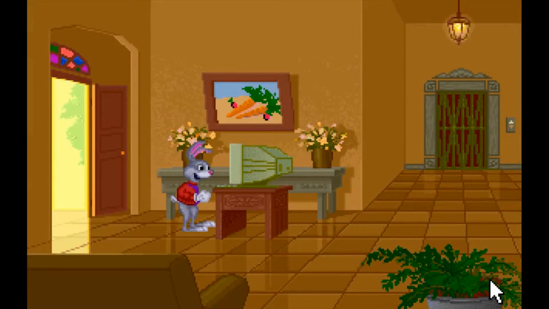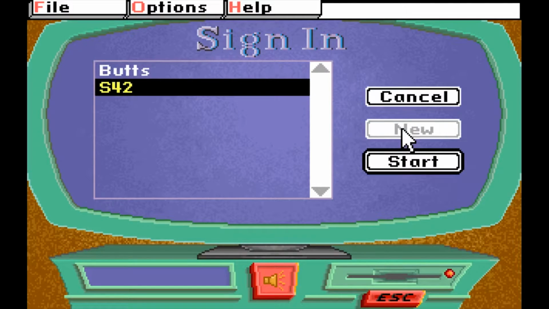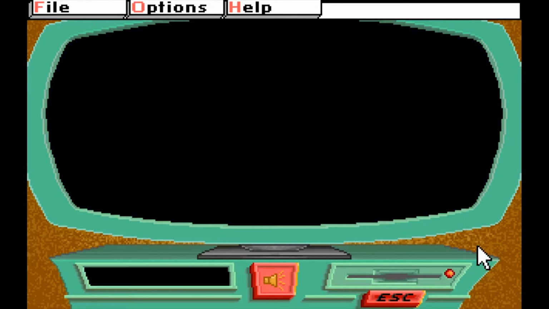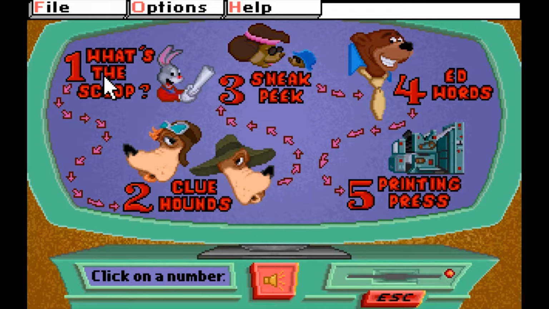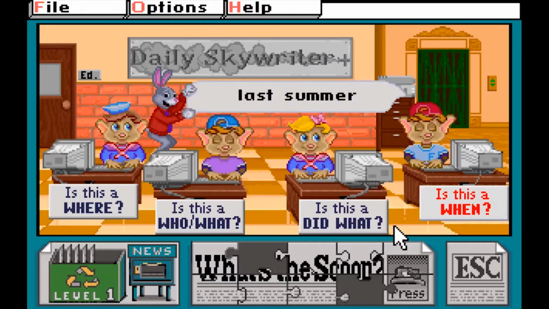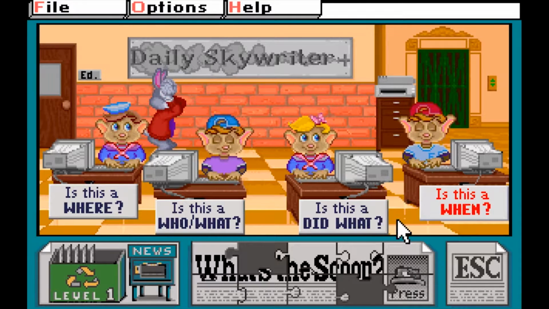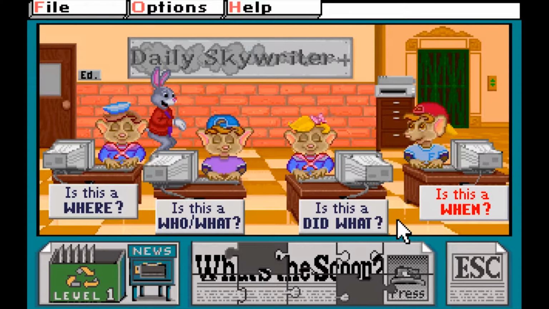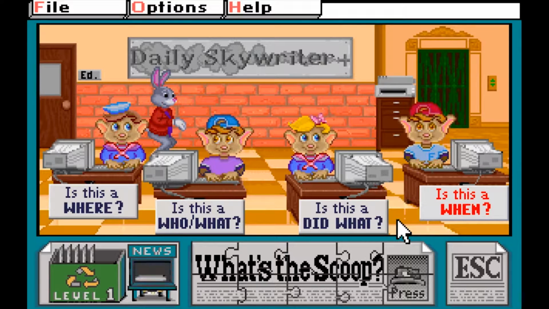Heading into the Daily Skywriter with his fanciest tie and no pants, Reader logs onto the computer and is immediately hired. After creating a profile, players can choose one of 5 activity options, which I'll be going over in chronological order, because that seems like the most efficient option, and efficiency seems like a required skill if I'm going to be working for a newspaper. Our first stop, What's the Scoop, has our rabbit companion overlooking a team of editors who all look just slightly annoyed that this guy has been promoted above them on his first day.